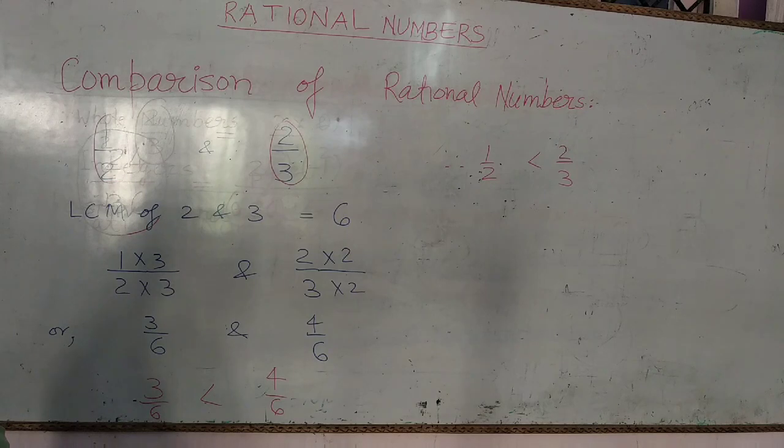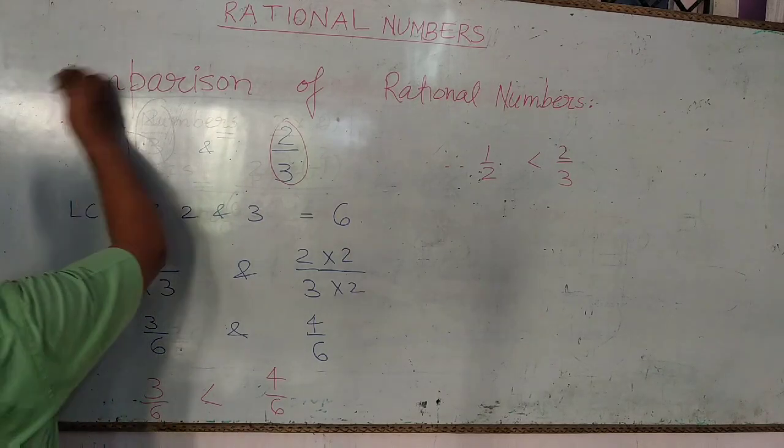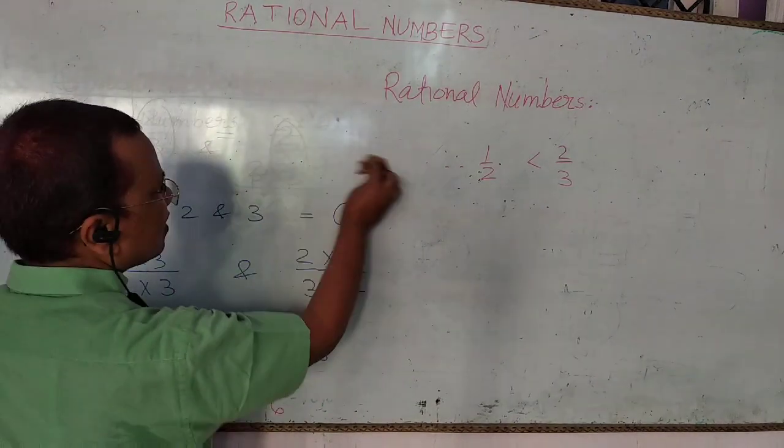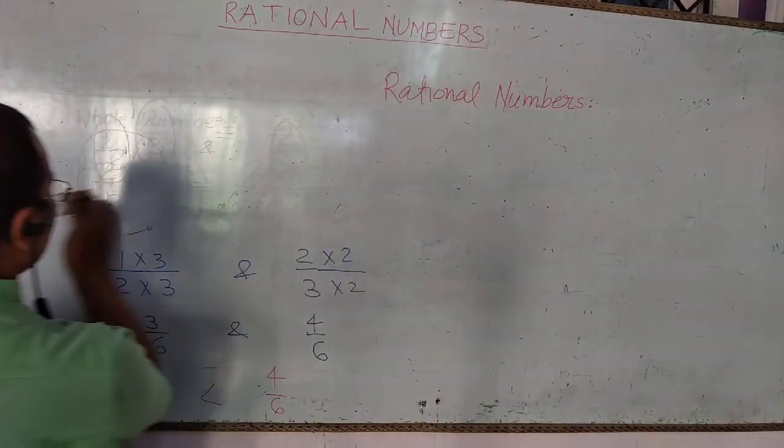Now come to rational numbers between two rational numbers.